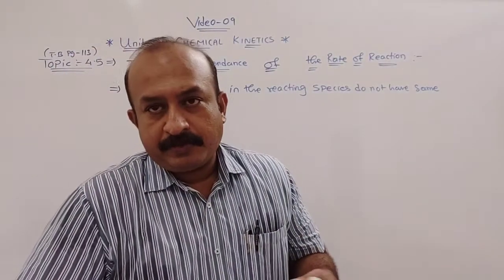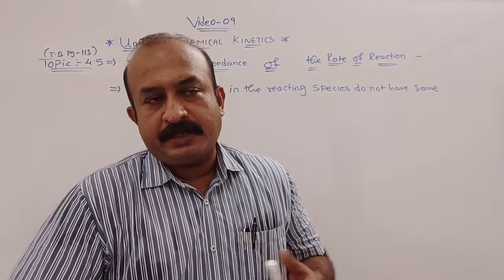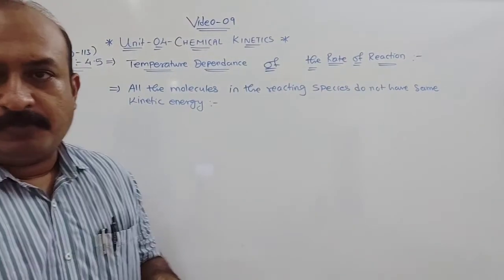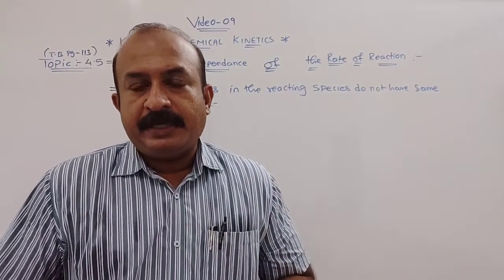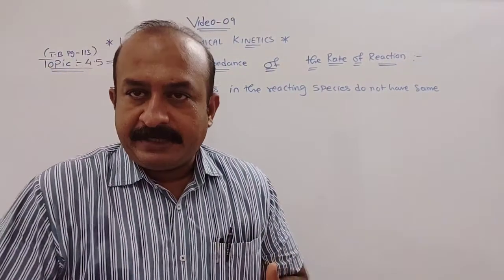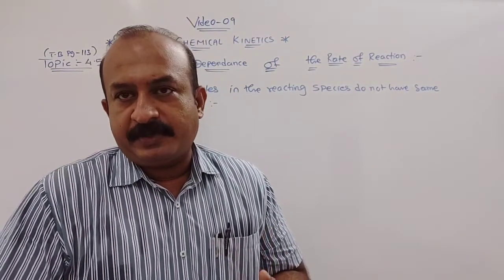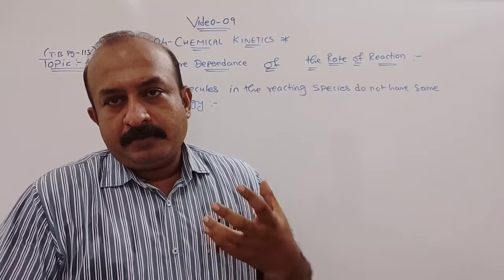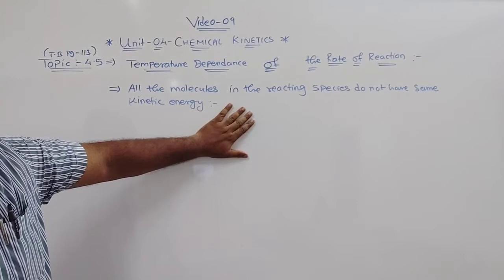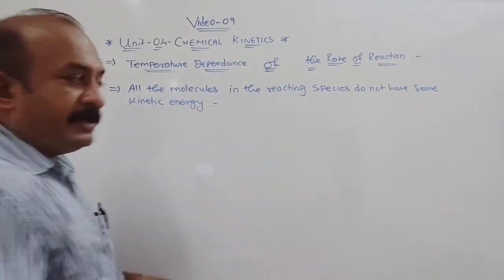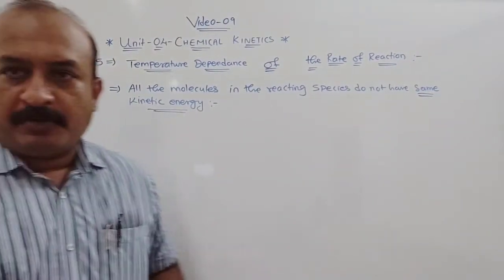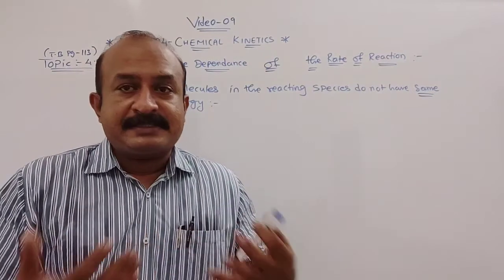Now in the previous video we discussed the potential energy graph, the energy of molecules, in which there was a formation of an intermediate. Clear? And the energy required to form an intermediate is called activation energy. Now in most reactions, all the molecules in the reacting species do not have the same kinetic energy. Some of the molecules have more kinetic energy, some of them have less kinetic energy.